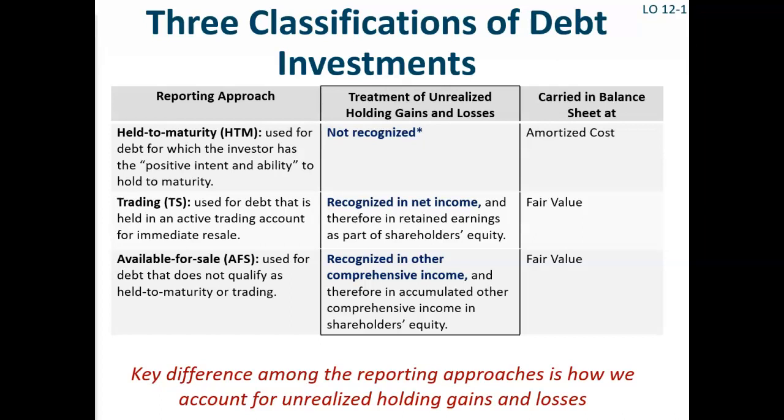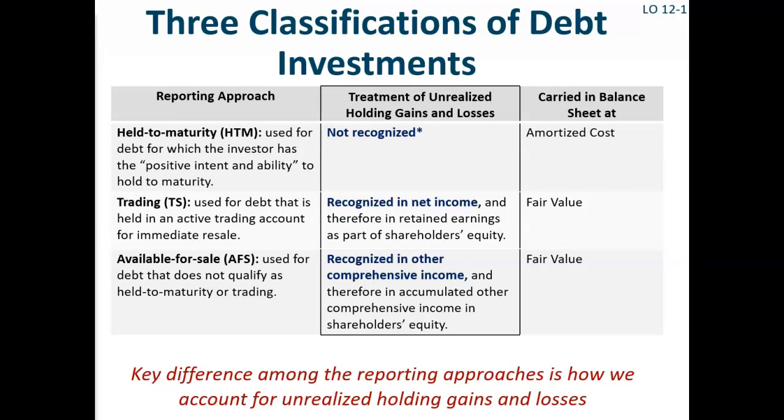Illustration 12.3 in your textbook is an excellent summary on the classifications of debt investments. You should flag this page for future reference. The fair value of bonds will change as the prevailing market rates of interest fluctuate.